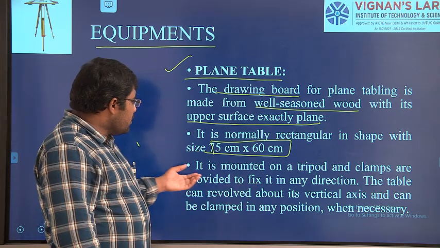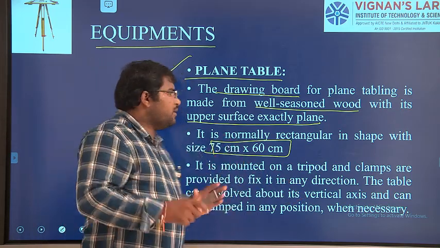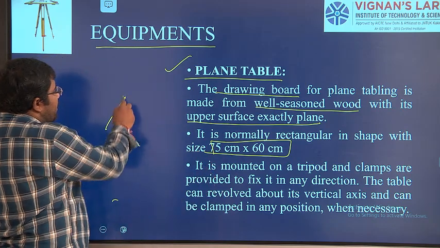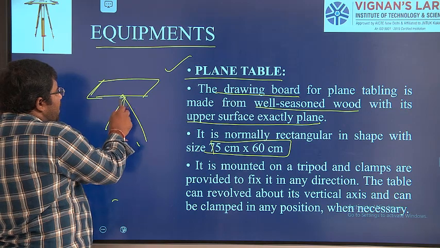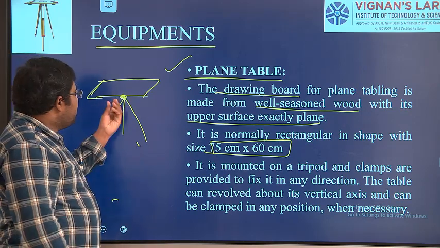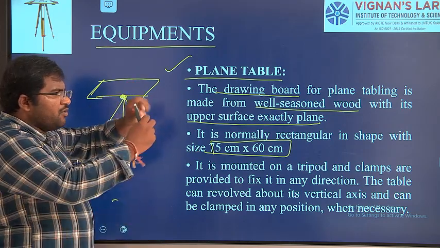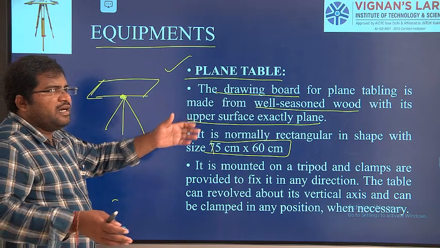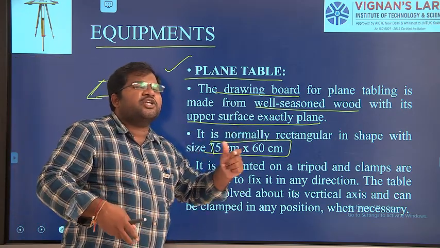This table is placed over a tripod. With the help of the clamp at the bottom, we place the table over the tripod and fix it. If you want to turn the table, you can loosen the clamp, turn it, and fix it again.